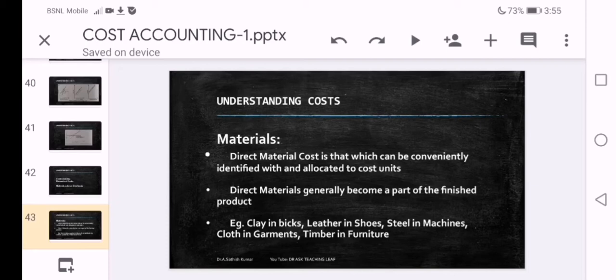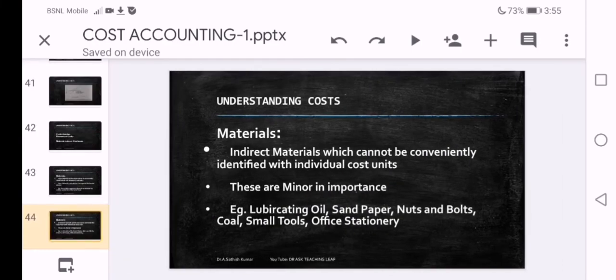Leather in shoe. Shoe is the finished product where leather raw material can be identified. While producing machines, steel is the raw material and steel is visible in the machines. In garment production, cloth is the raw material which is visible. In furniture, timber is the raw material which is also visible. Identifiability and allocation of costs are the main features of direct material cost.